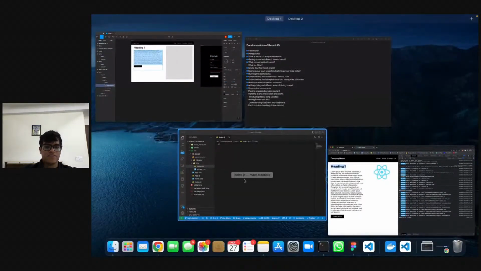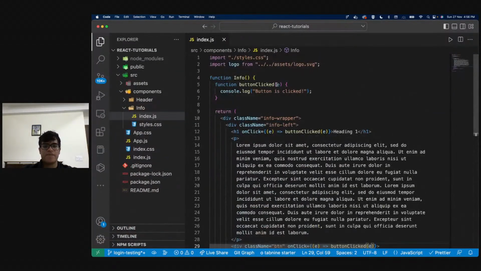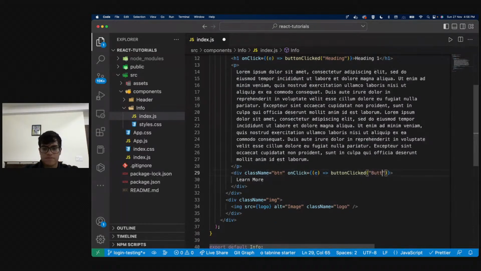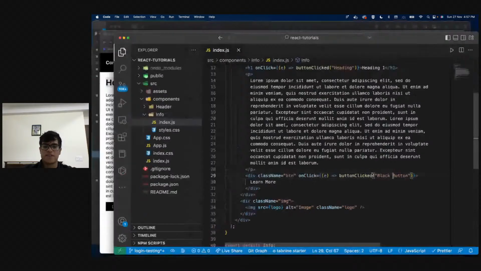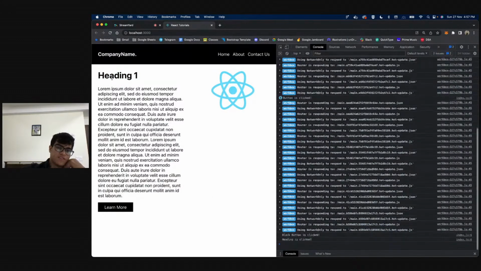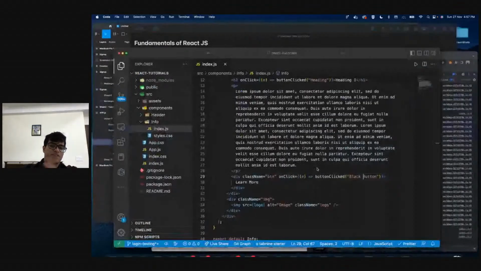And let's say instead of this, let me pass some props. Let me give it item. And now instead of saying this, I will say this particular item is being clicked. So over here, I'm going to say heading. Over here, I'm going to say button, or I can say black button or whatever text I pass. Now, every time I click this thing, it says black button is clicked. If I click on this, it's going to say heading is being clicked. So notice how we can have an onClick for whatever I want to.